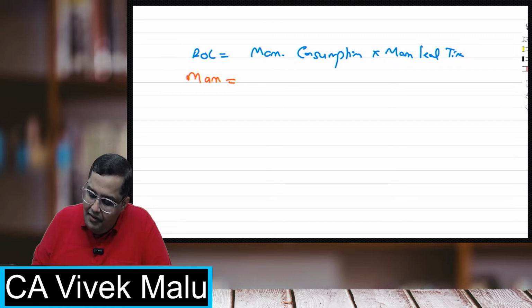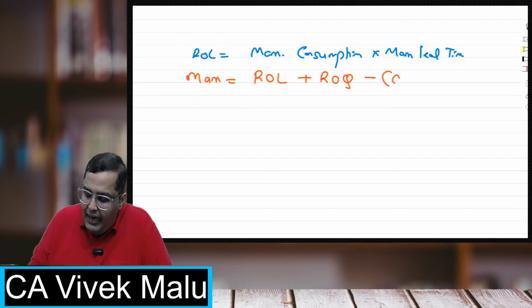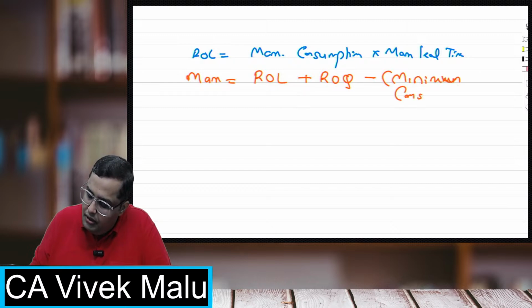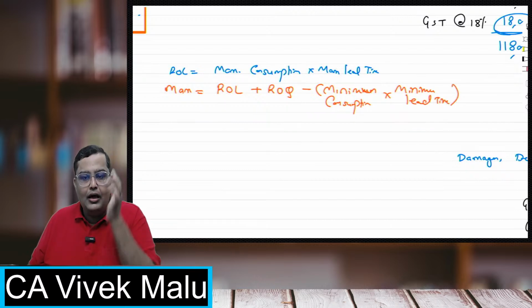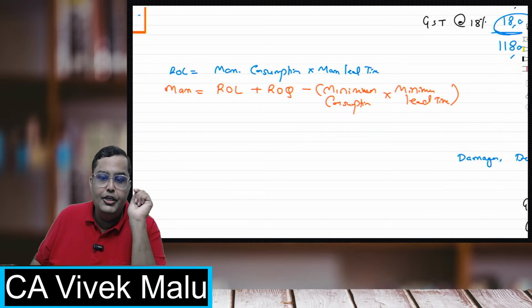Now see this. For maximum level, the formula is reorder level plus reorder quantity minus minimum consumption into minimum lead time. ROL plus ROQ minus minimum consumption into minimum lead time.